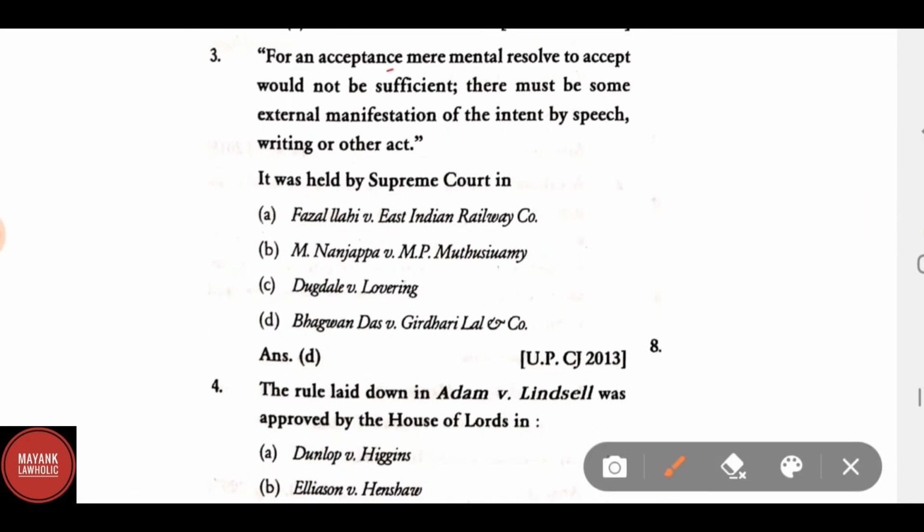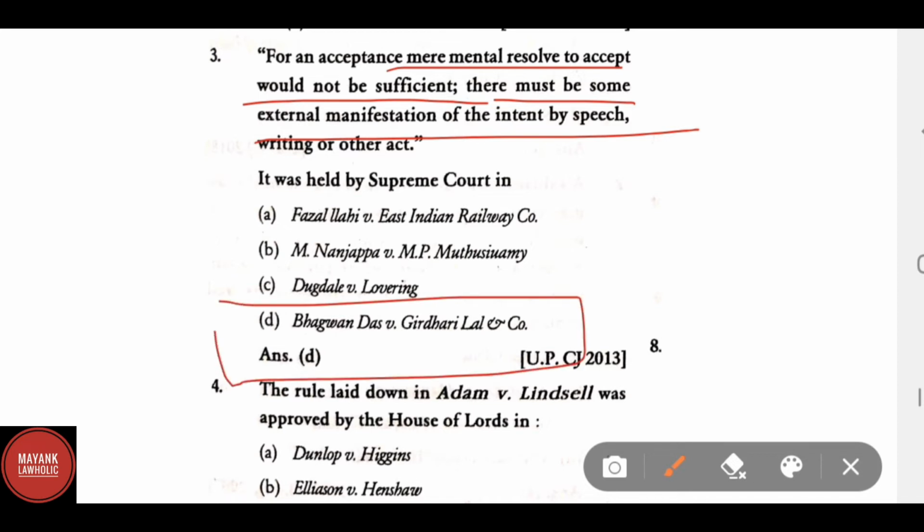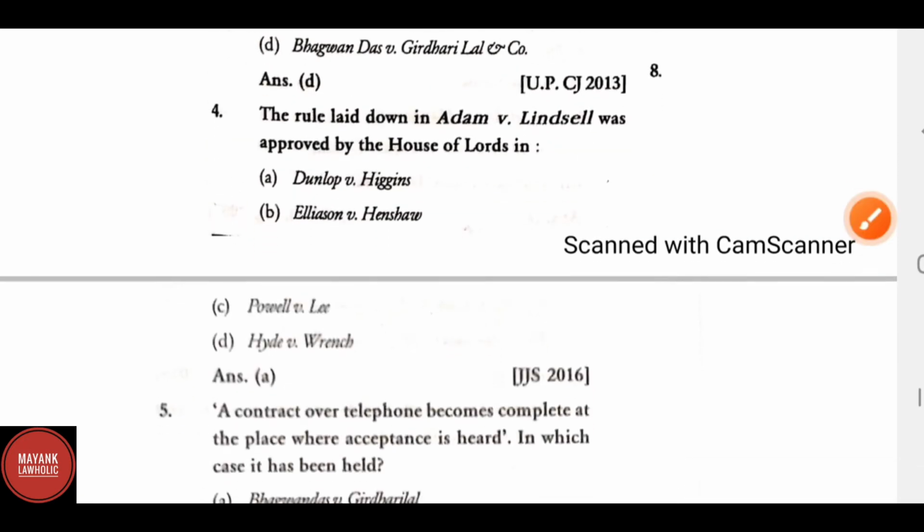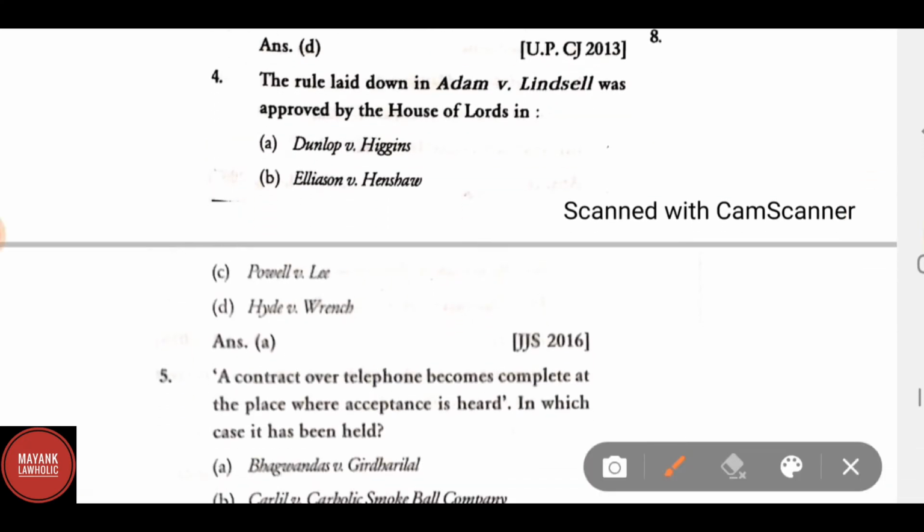For an acceptance, mere mental resolve to accept would not be sufficient. There must be some external manifestation of the intent by speech, writing or other act. Correct answer is Bhagwan Das versus Girdhari Lal and Company. The rule laid down in Adams versus Lindsell was approved by the House of Lords in Dunlop versus Higgins.